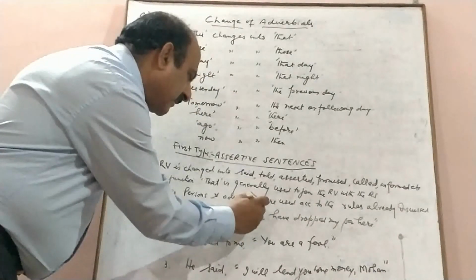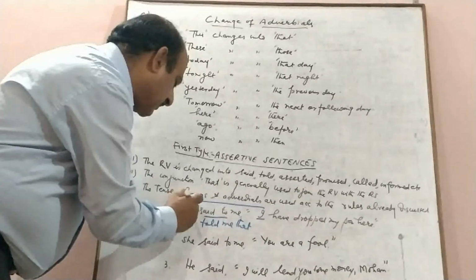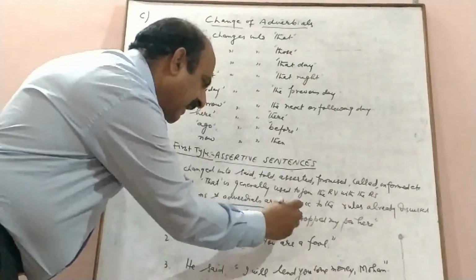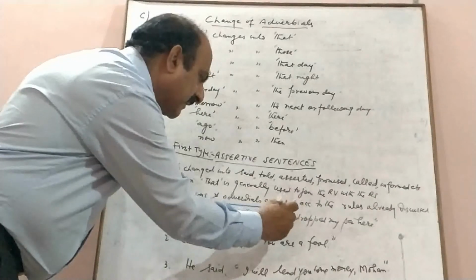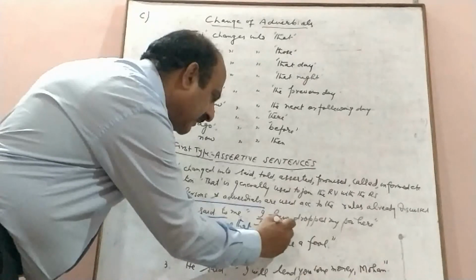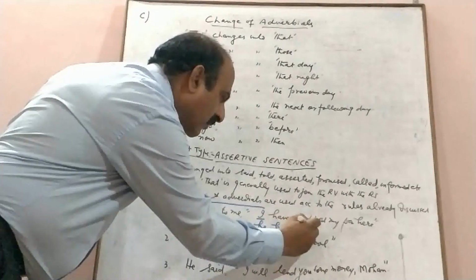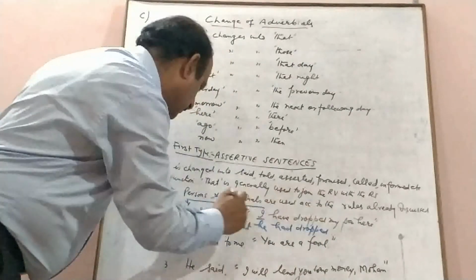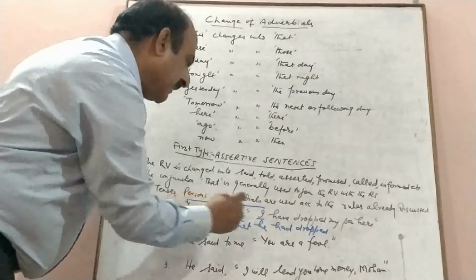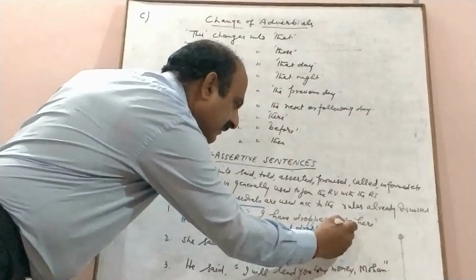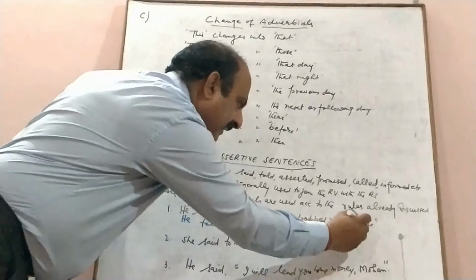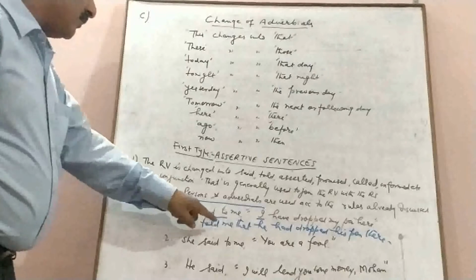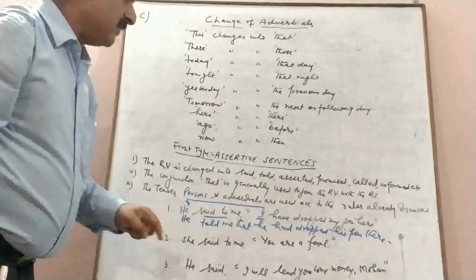I is the first person. It will change according to the subject of the reporting verb, that is he. "I have" is present perfect tense. It will change to past perfect, that he had dropped. My is in the possessive case, first person. It will change according to the subject, he, into his pen, and here will change into there. So he told me that he had dropped his pen there.